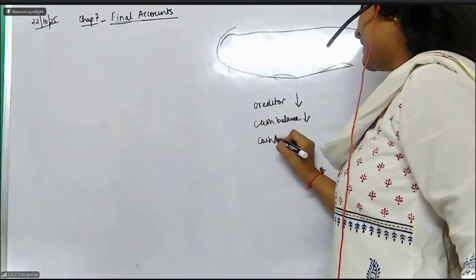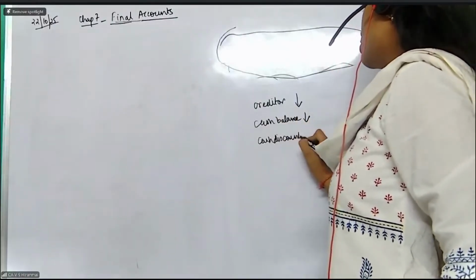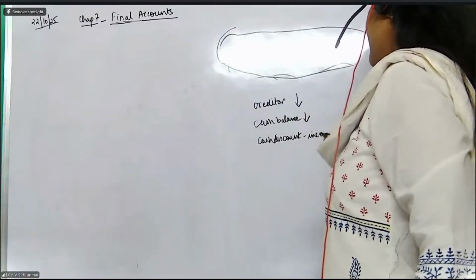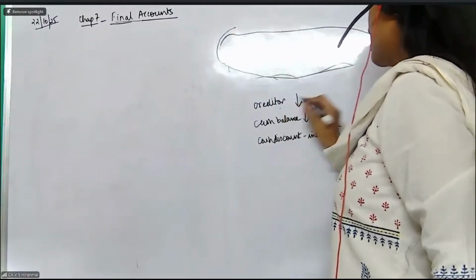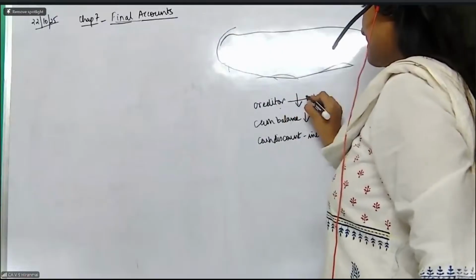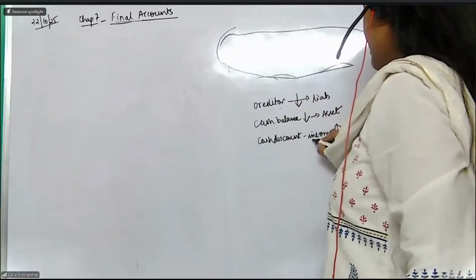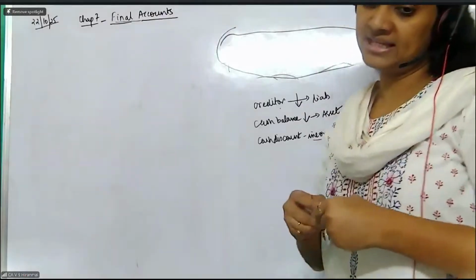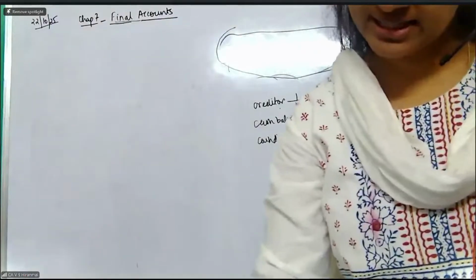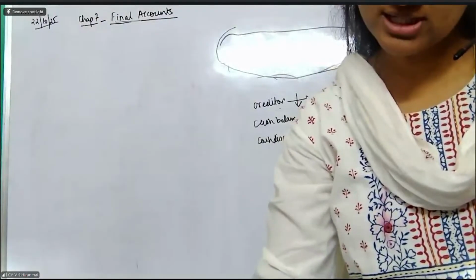You are getting a cash discount, no? So that is your income and it increases. Your revenue increases. So liability decreases. Creditor is your liability, it decreases. Cash balance is your asset, that also decreases. Whereas your income increases. Correct? Your income increases. Now please see and tell me which option is that.